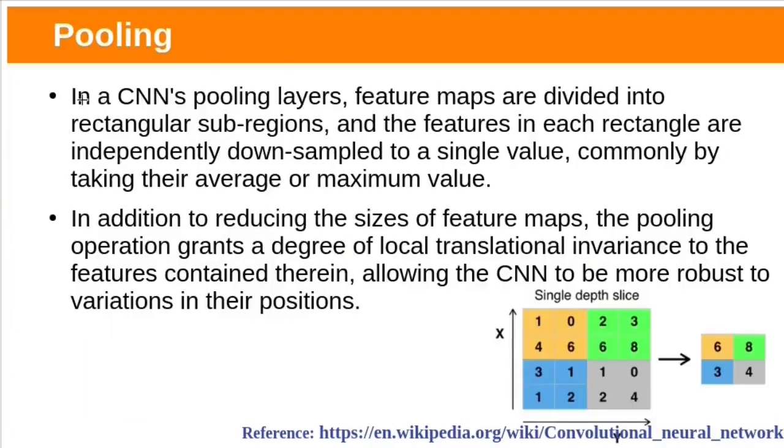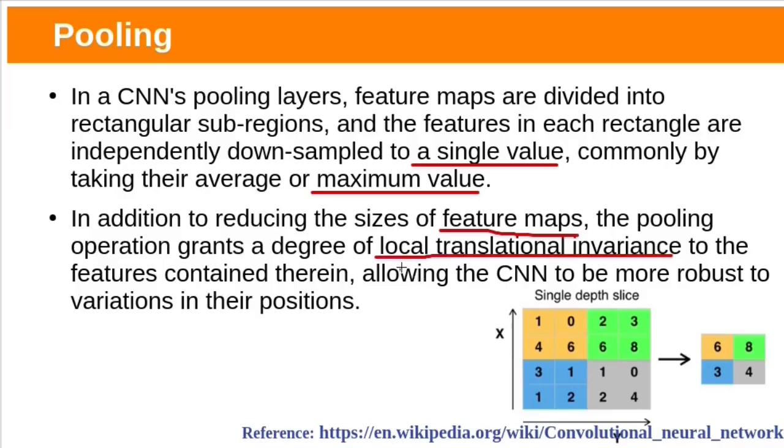And the fourth feature is pooling. Feature maps are divided into rectangular subregions. Features in each subregion are downsampled to a single value by taking the maximum value or average value. Pooling reduces the size of the feature maps, so the number of parameters required will be reduced.